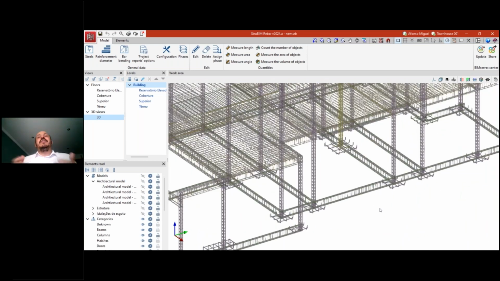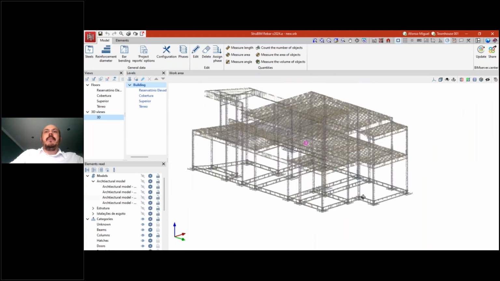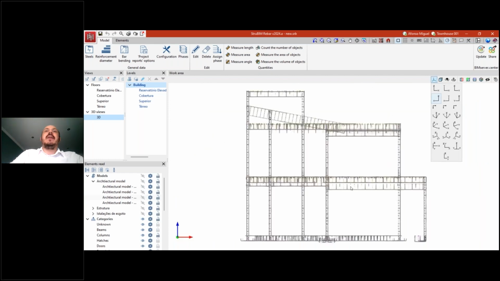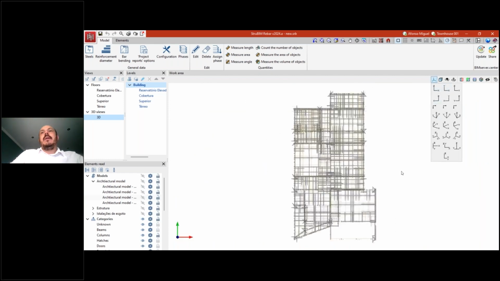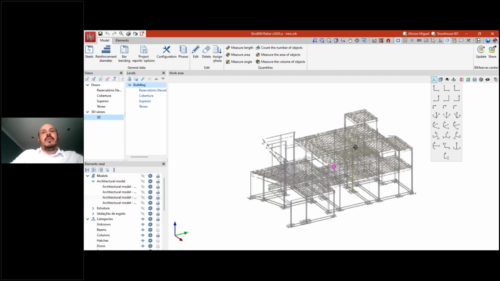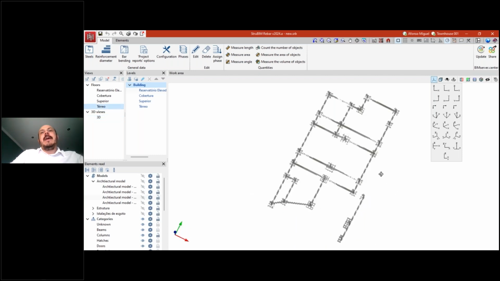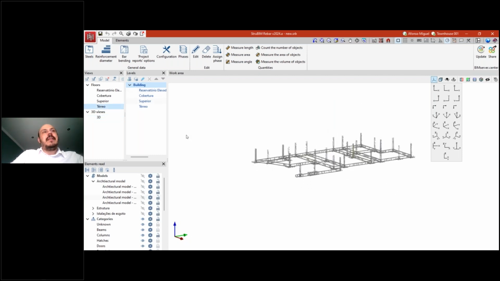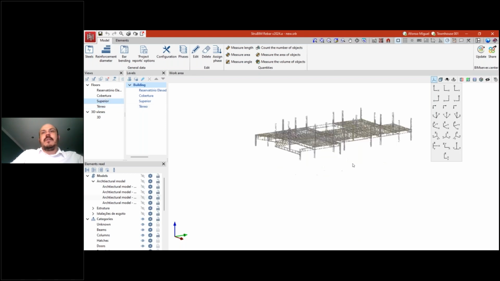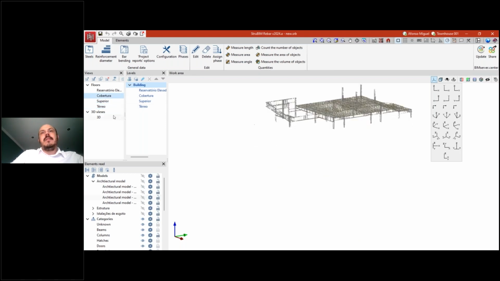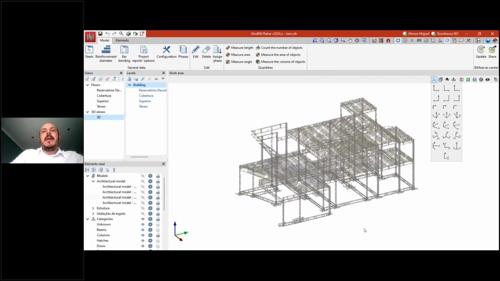which is the new feature that we have here at StruBIM Rebar. The first one is that the interface is totally new. As you saw before, I can work in a 3D environment. I can also choose a specific angle and work in a 2D environment. I can create different sections like these, or different views. For example, this one, or a 3D, for example.